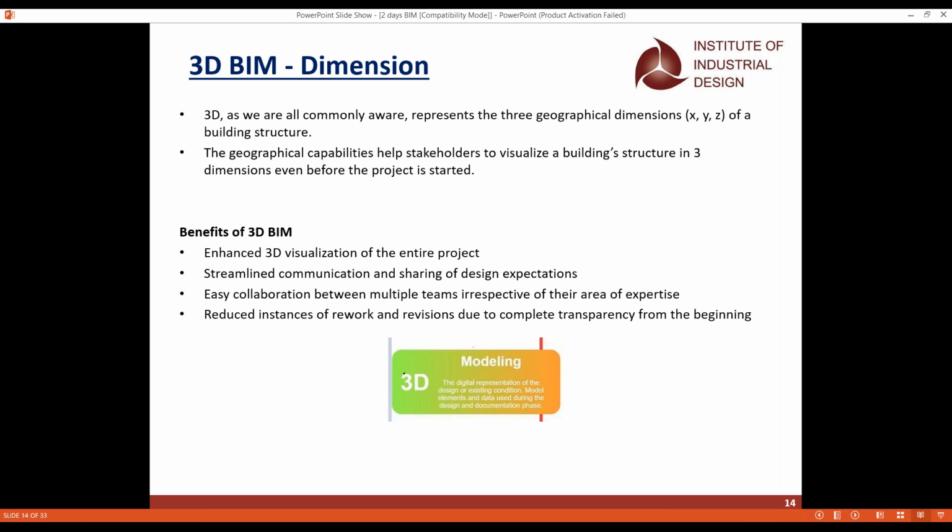The immediate moment, maybe the BIM manager, your team lead, whoever it is, they are just telling you that you have to change it. Of course, we can change it with the help of the BIM concept, the 3D BIM. And that is the last benefit of using the 3D BIM.